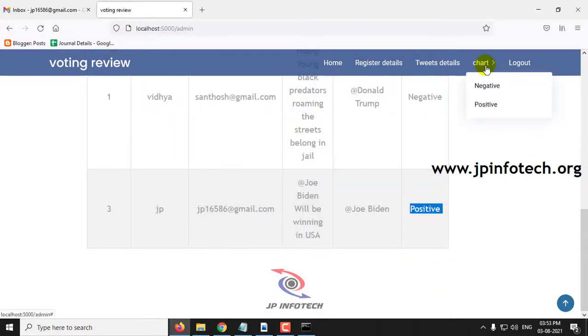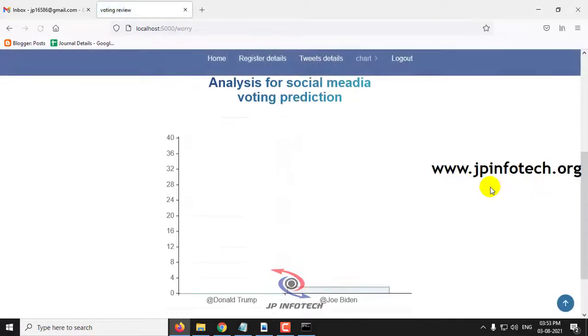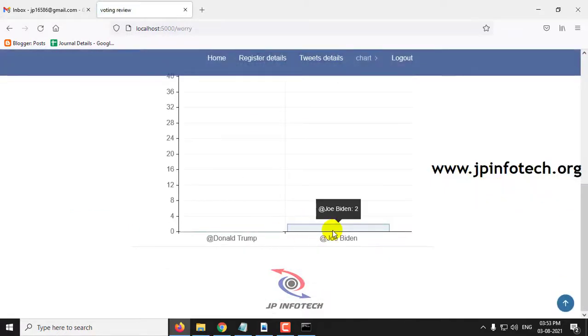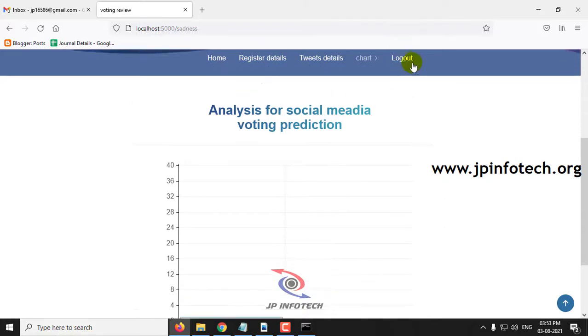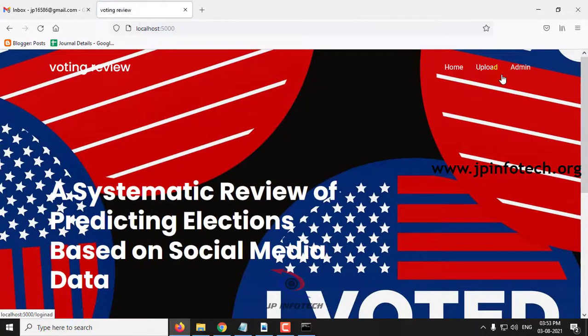Now here you can see the positive and negative chart. So let me go to the positive chart. Now you can see the positive count for Joe Biden is 2, and in the negative part you can see Donald Trump is 1, and this is a dynamic chart which varies according to the tweets made. So now let me make some negative tweet and let me check it out.